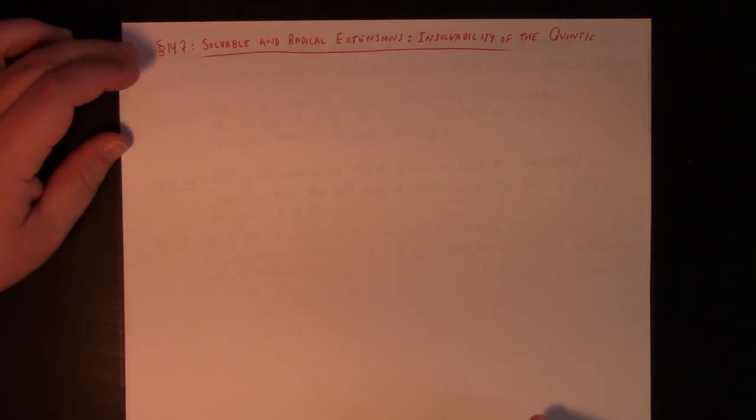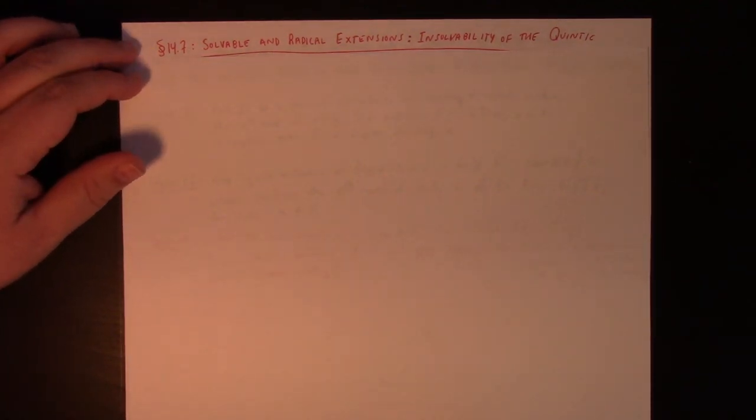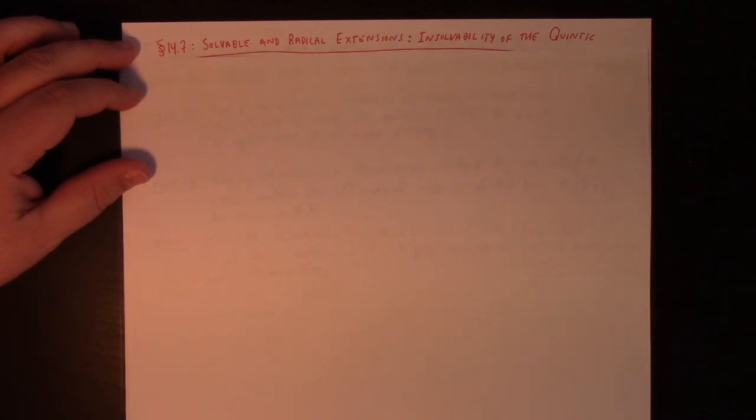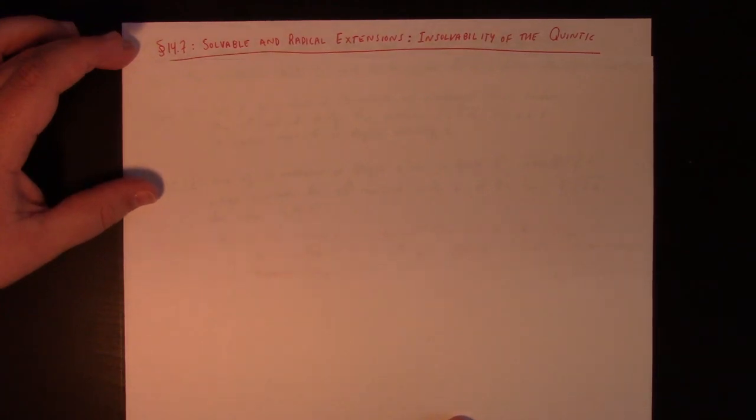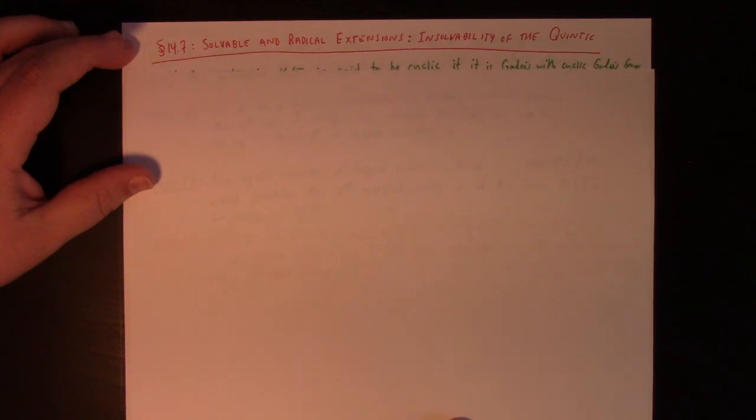So we've reached section 14.7 of Dummit and Foote, which is of course on solvable and radical extensions, leading to the insolvability of the quintic. I won't prove everything in here, but I'll try to at least sketch the proofs of the more important aspects of it. So here's the first definition. The extension K over F is said to be cyclic if its Galois group is a cyclic group.